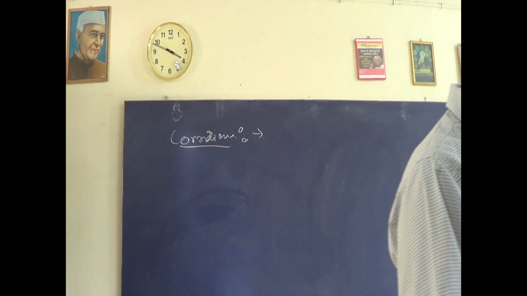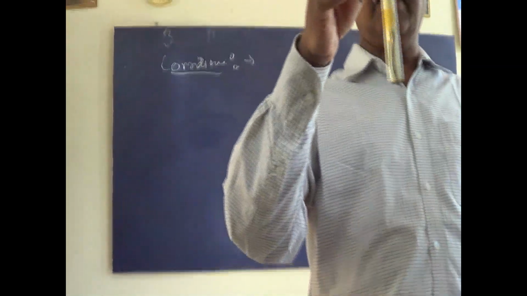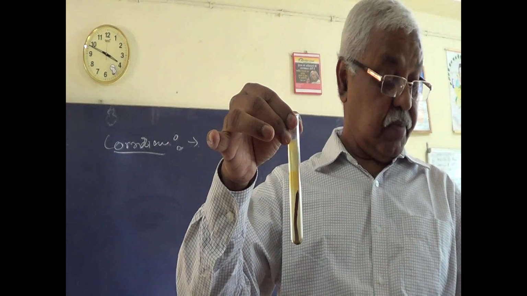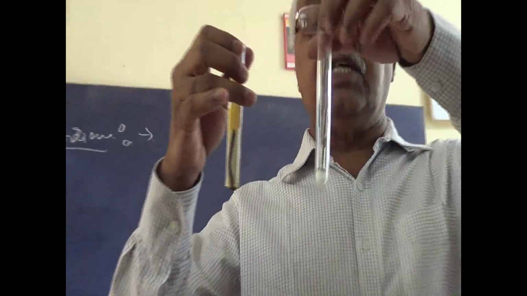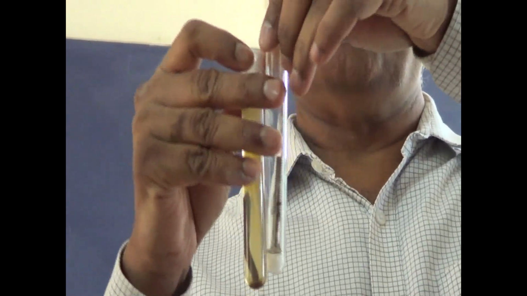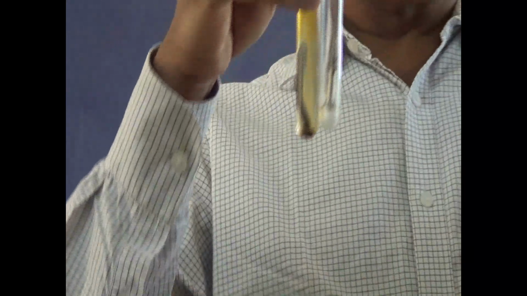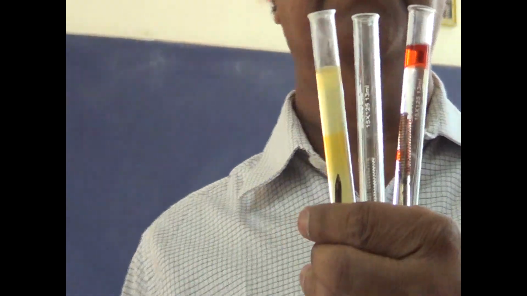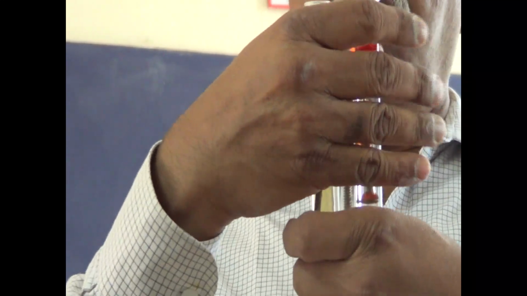See, I took an iron nail in a test tube. In another test tube, I kept anhydrous calcium chloride and the nail. In the third test tube, I kept water, and over the water there is oil. Now you might be wondering in which case corrosion will be faster. In all these three cases, which will have the faster rate of corrosion?